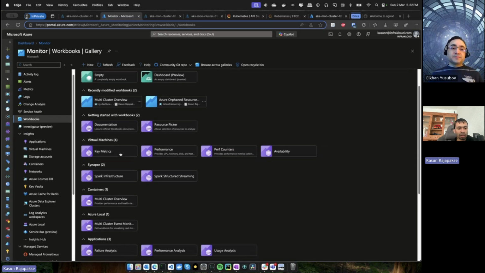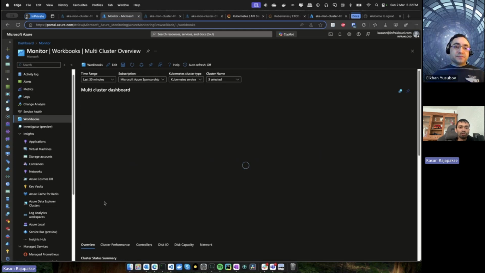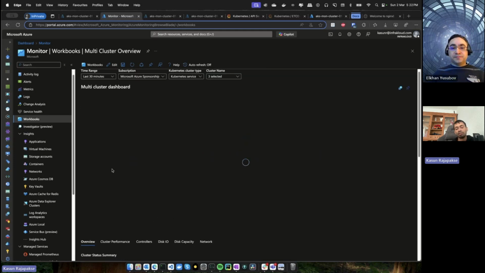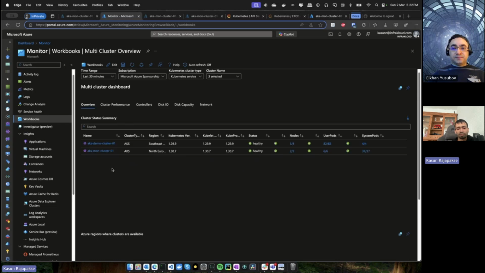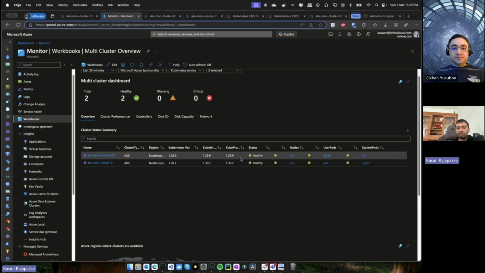For example, if I open an already available workbook in Azure, like this multi-cluster overview, you can see an overview of the clusters that are running, the cluster health status, and how many pods and system pods are running. So you can get a good overview of your clusters that are running, right?